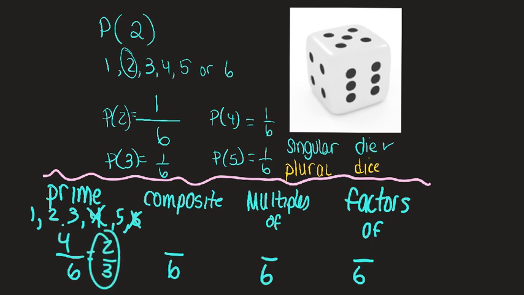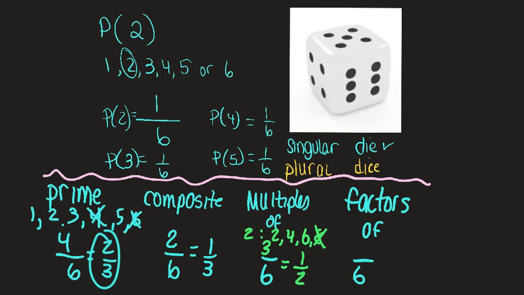Don't forget to simplify. Composite, that was the ones we crossed out. So 2 of the numbers are composite. Don't forget to simplify. If it said multiples of, let's say 2, that means like you're skip counting, 2, 4, 6, 8, except 8 doesn't work because there's not an 8 on the die. So there's 3 choices out of 6. Don't forget to simplify.